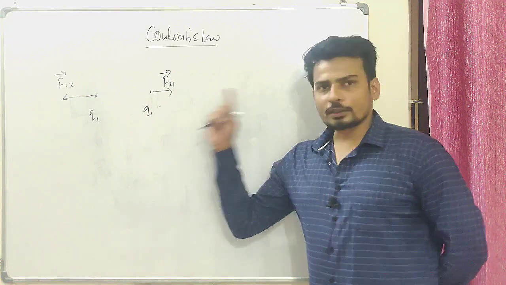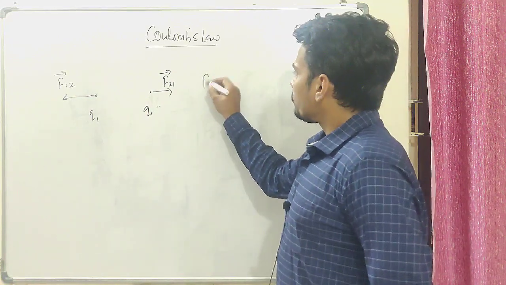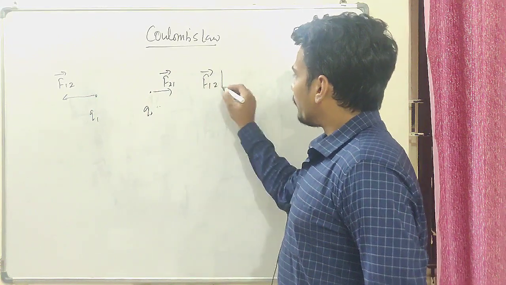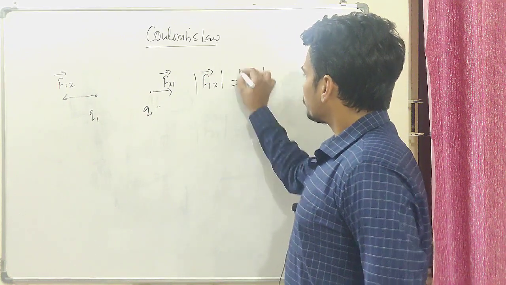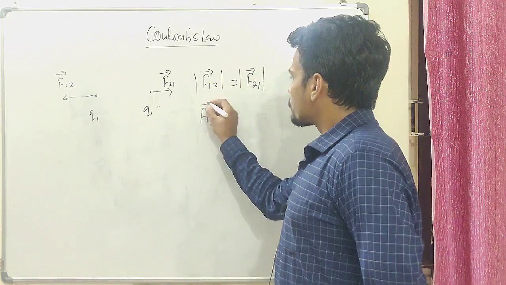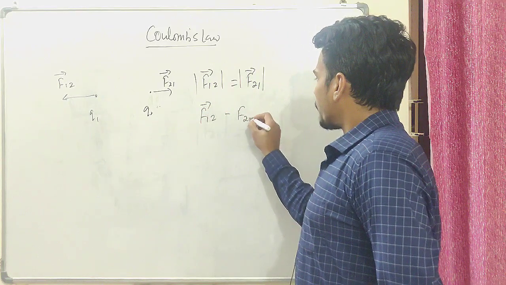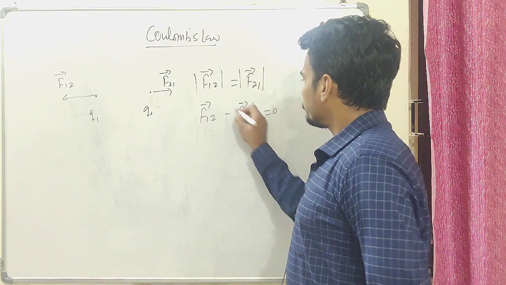Since there is no external force acting on this, the magnitude of F12 should equal the magnitude of F21. It means F12 minus F21 should be 0, right?